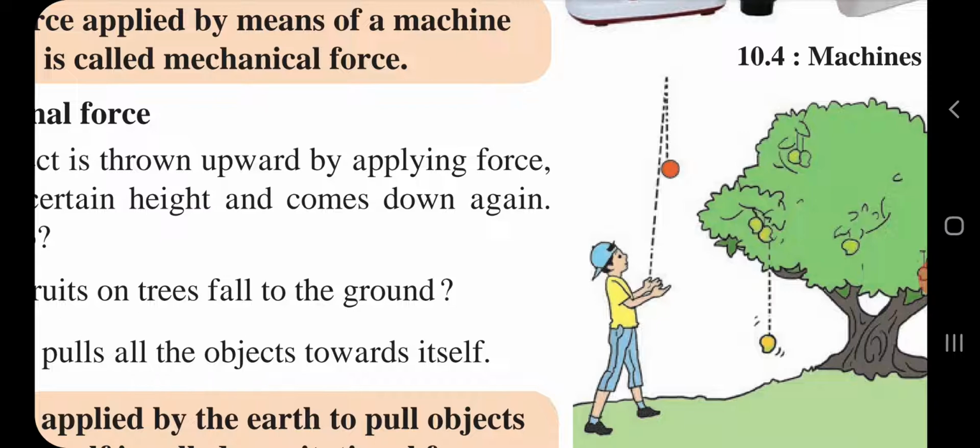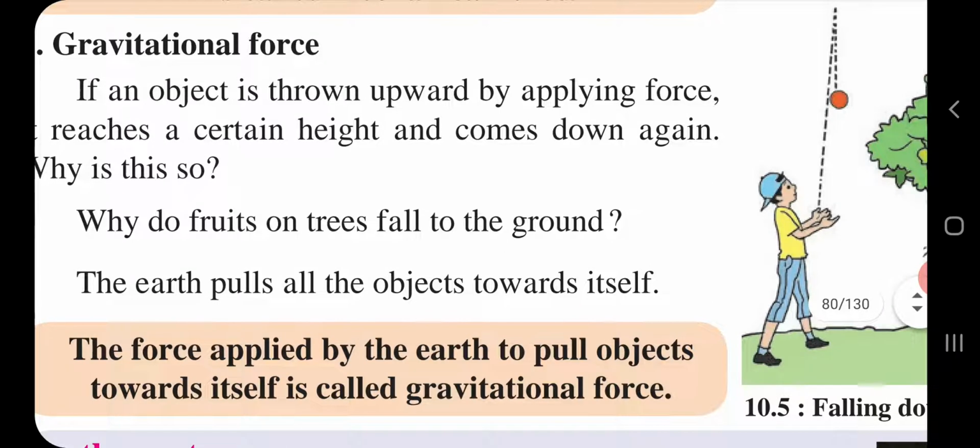When the boy throws the ball upward, after a certain time it comes down because of the earth's gravitational force, the force applied in the opposite direction on the ball. So children, I hope it is clear to you. The earth's gravitational force is the force applied towards the ball in the opposite direction.